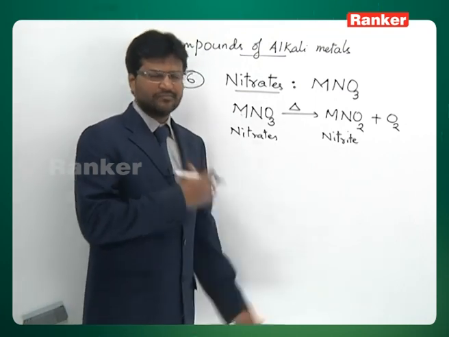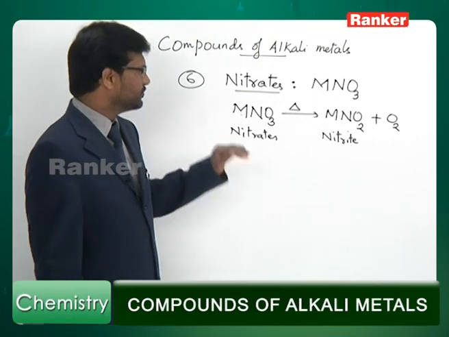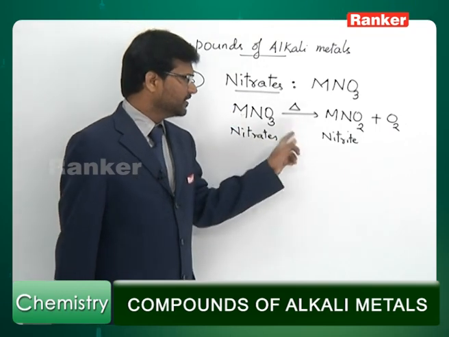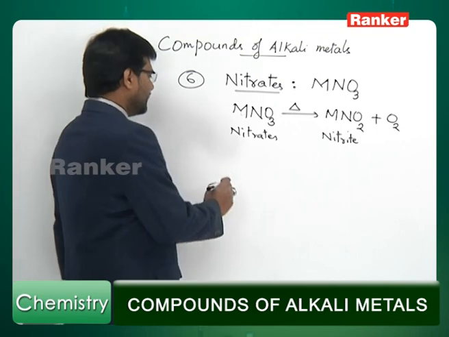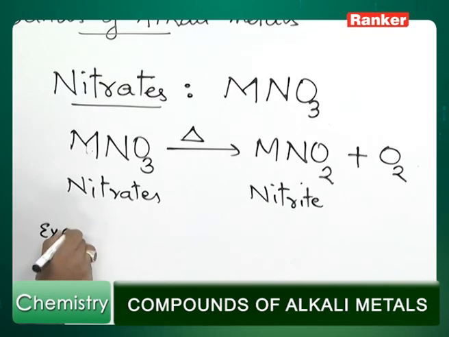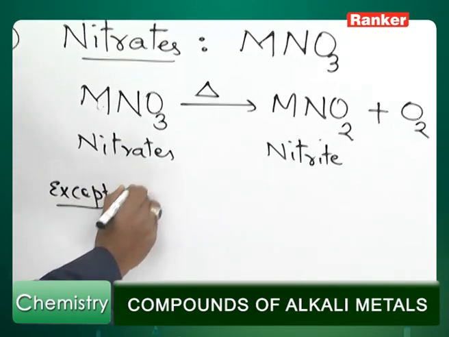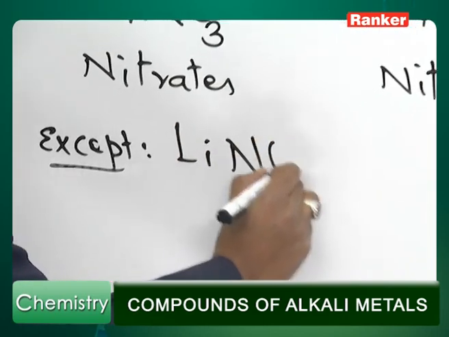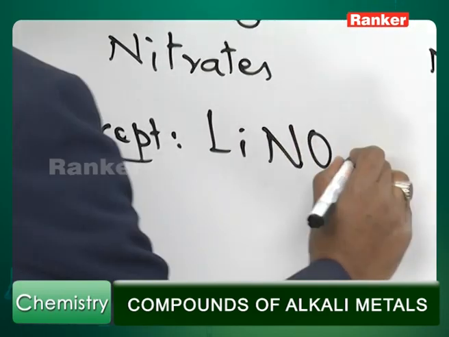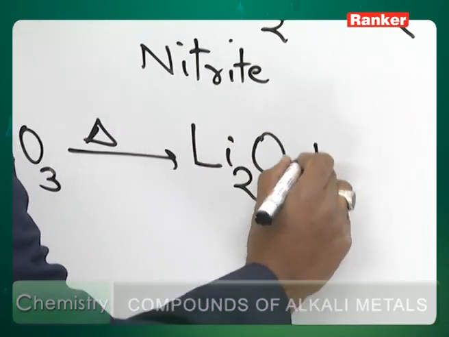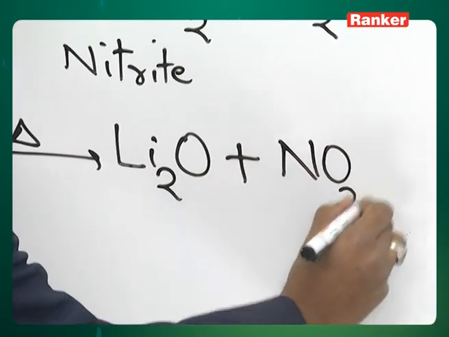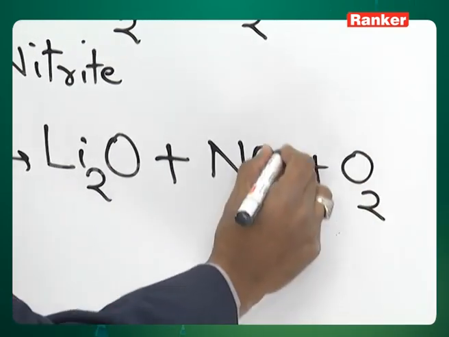So, when an alkali metal nitrate is heated, it thermally decomposes to give metal nitrite and oxygen gas is produced. And the exception is again a lithium compound, that is lithium nitrate. If this compound is heated, it gives Li2O, NO2 and O2.